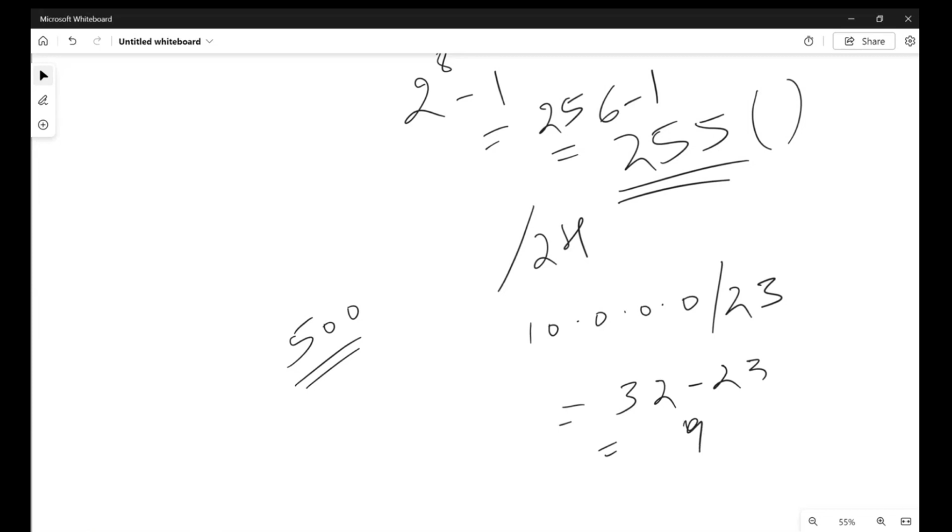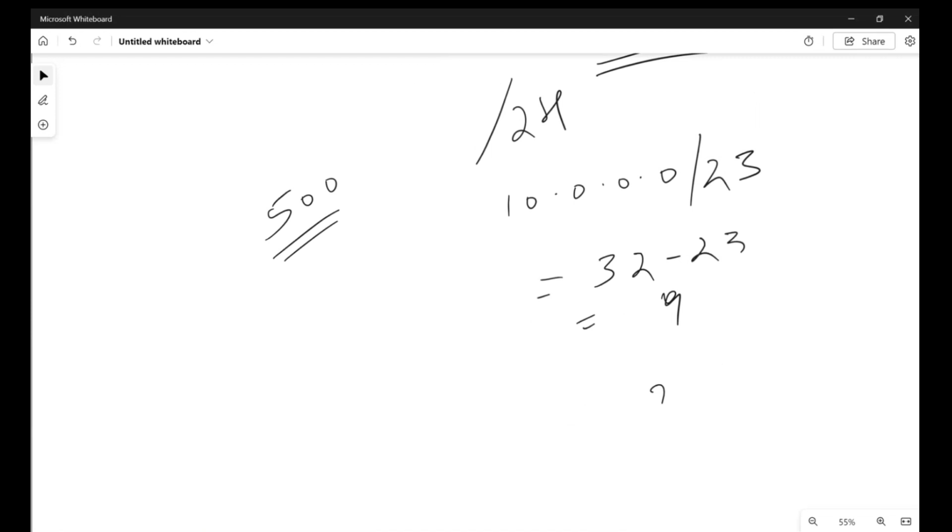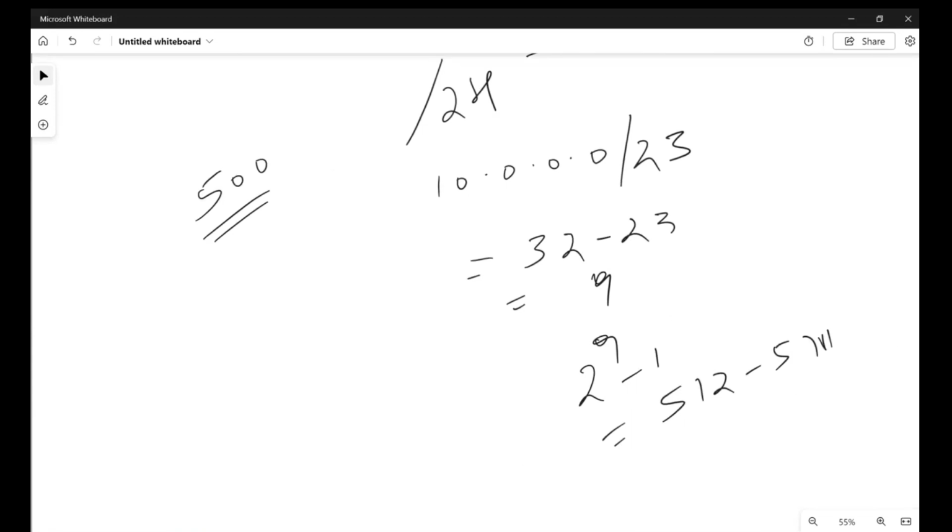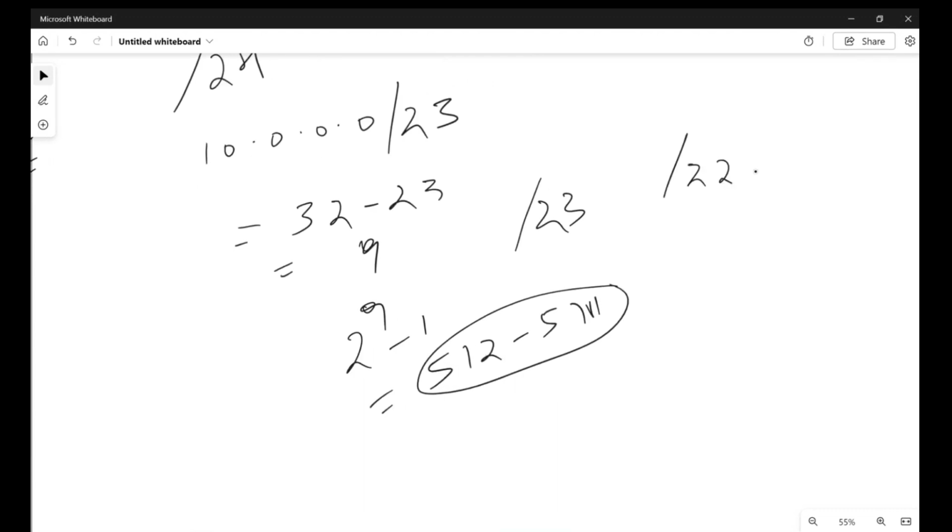So 2 to the power 9 minus 1 is 512 minus 1, which is 511. So you will get 511 IP addresses if you take /23. Similarly, if you take /22, you will get 1023. If you take /21, it will be something like 2047.